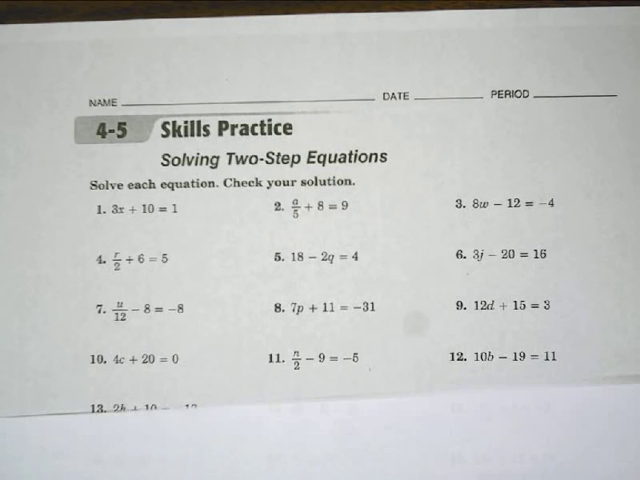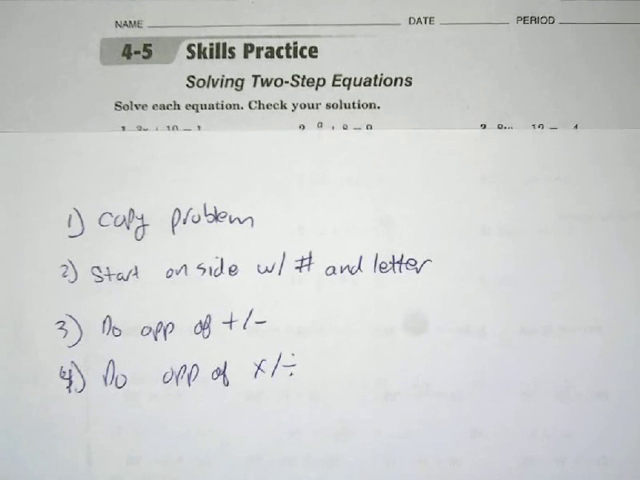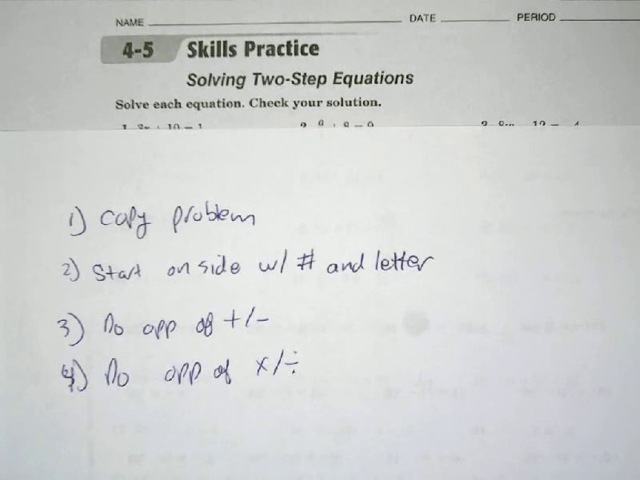So our steps today are going to be this. We're going to copy the problem. We're going to always start on the side with the number and the letter. We're then going to do the opposite of our plus and minus first, then our opposite of our times and divide to solve.